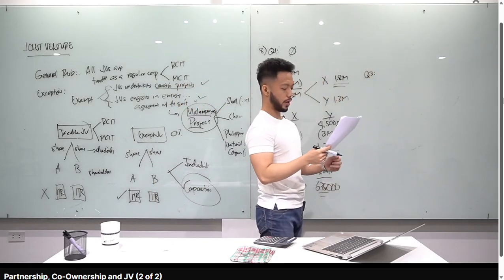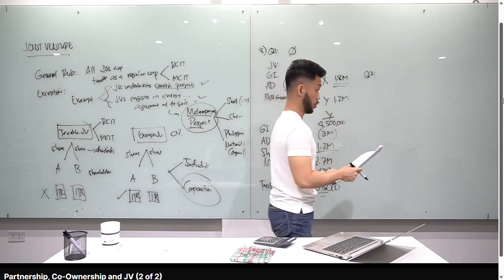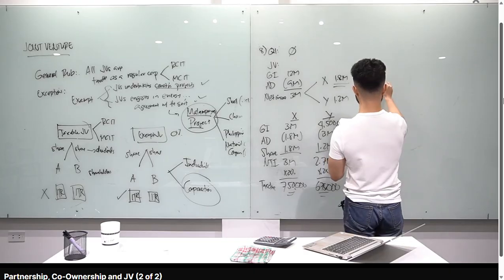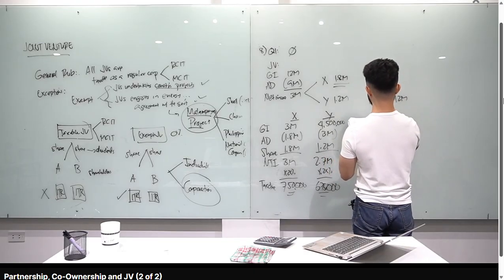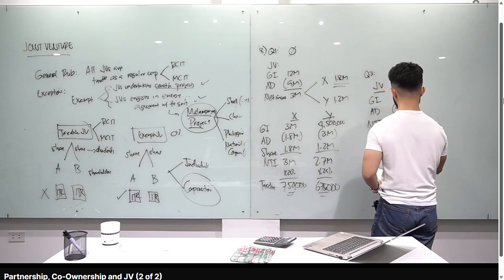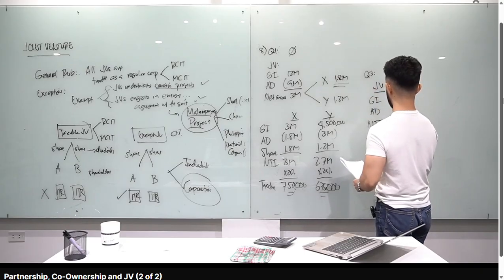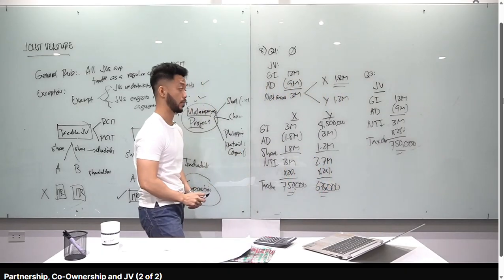Assume instead that X and Y are both engaged in the transportation business. Determine the income tax liability of the joint venture. So, class, that means the joint venture is no longer exempt. Okay? We will tax it at 25%. Gross income of 12 million. You have allowable deductions of 9 million. Net taxable income of 3 million. Multiply by 25%, class. Okay? You get 750,000. Tax due of the joint venture, because it is a taxable joint venture, 750,000.